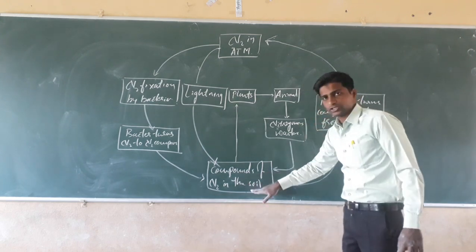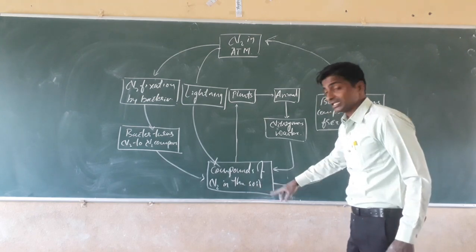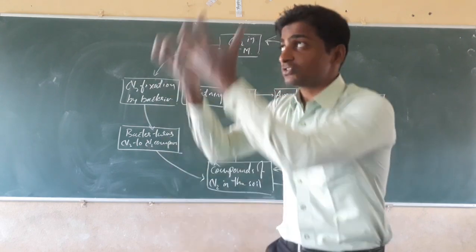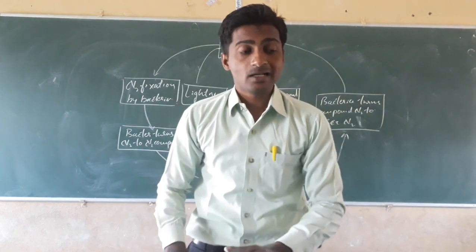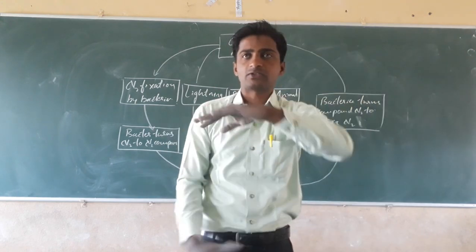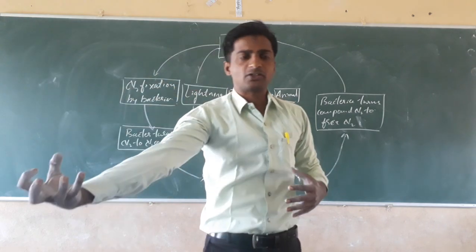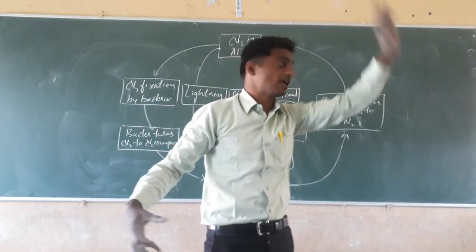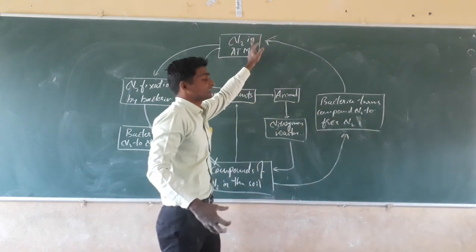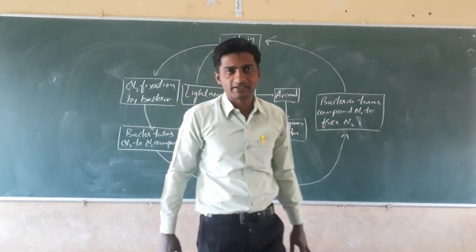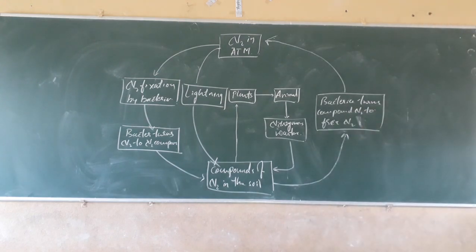Then in the soil what happens? Nitrogen increases, and in the soil the nitrogen fixing bacteria, the trapping bacteria, are present. Along with these bacteria, there are others that make the nitrogenous compounds into free atmospheric nitrogen. Some bacteria trap the atmospheric nitrogen, and some bacteria convert the nitrogenous compounds to free atmospheric nitrogen, which goes back to the atmosphere. Like that, the nitrogen cycle rotates continuously. That is very important as a point for examination.